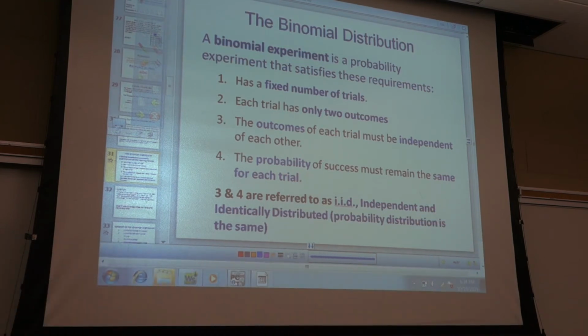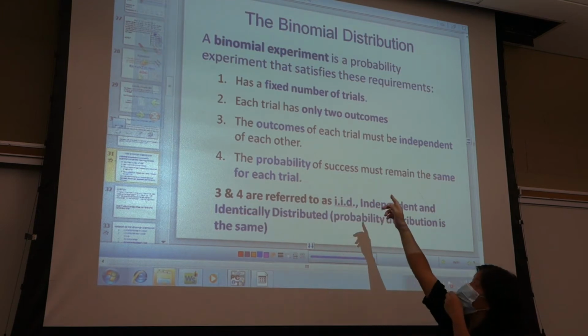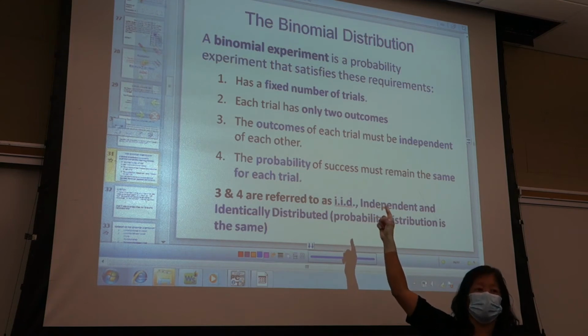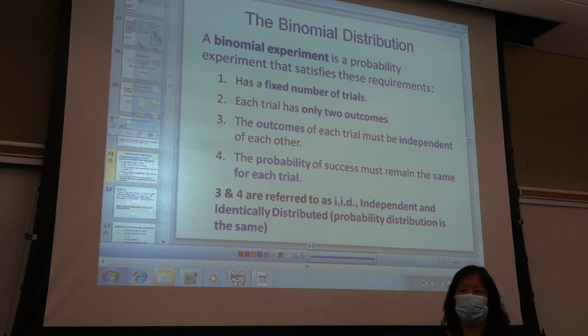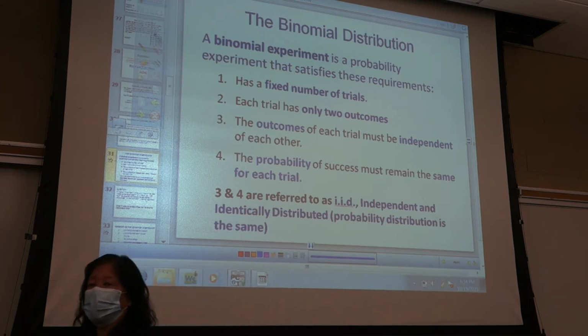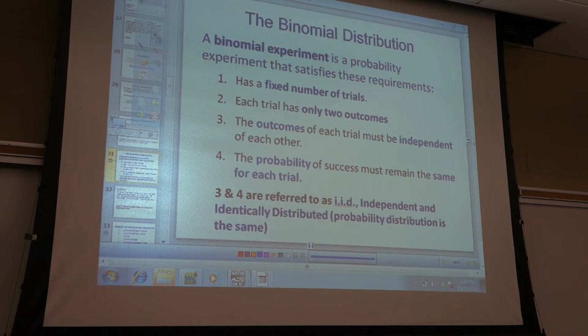You pick a person, either they have brown hair or they don't, right? Or they own a dog or they don't, right? You can make anything binomial. Binomial is just, there are 2 possible outcomes. Either it is or it isn't. Now look at number 1, fixed number of trials. So you're doing something over and over again, like flipping a coin, or rolling a dice, or picking a person over and over again. But you know when you're going to stop. You know before you start, I'm only going to flip a coin 8 times, or I'm only going to roll a dice 10 times, or I'm only going to pick 14 people. You know before you start when you're going to stop. You have a fixed number of trials.